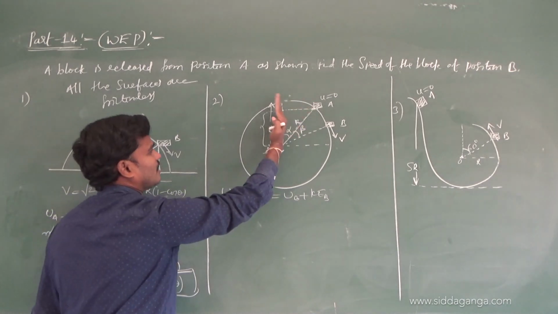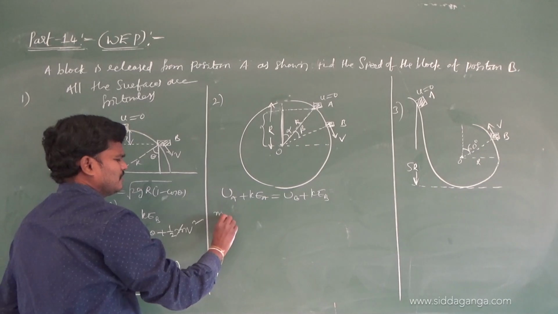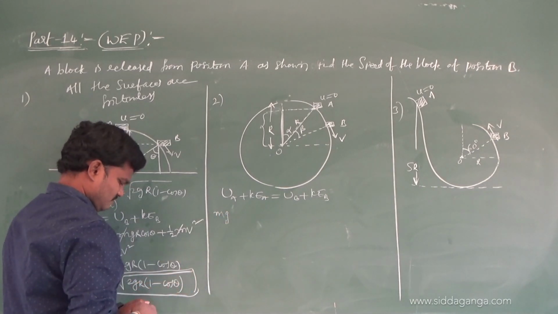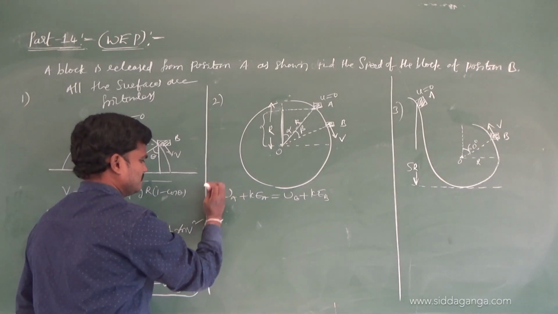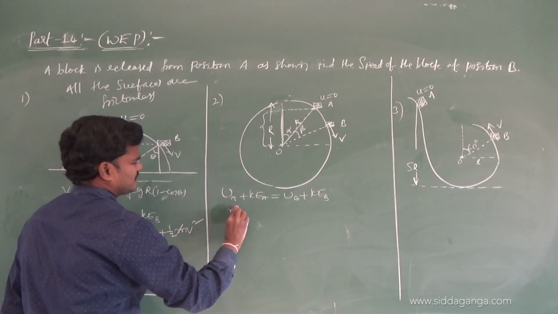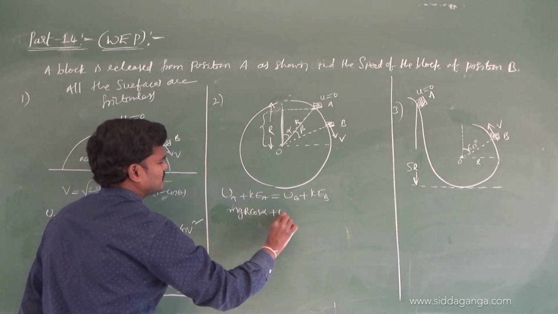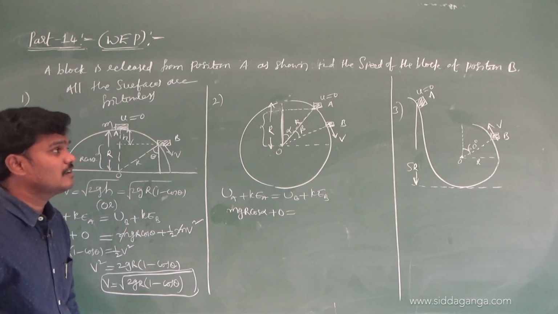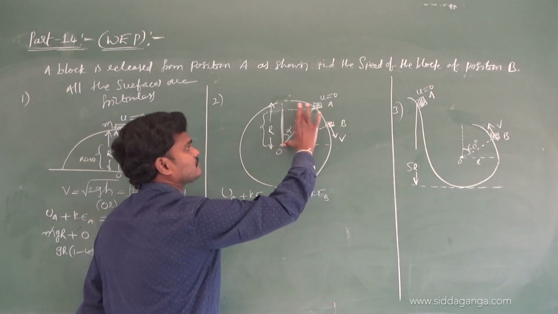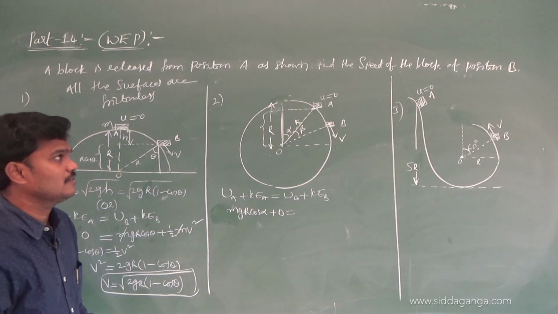Height is r cos alpha, so this is mg r cos alpha plus 0. Why mg r cos alpha? Because the body is at a height of r cos alpha.